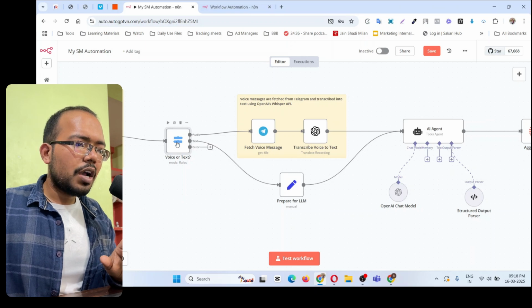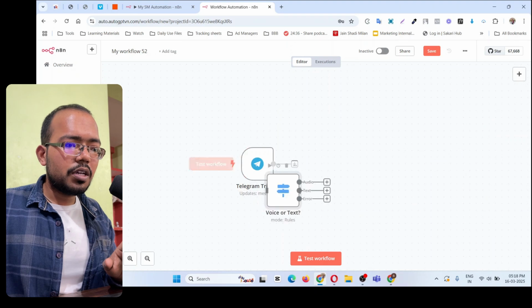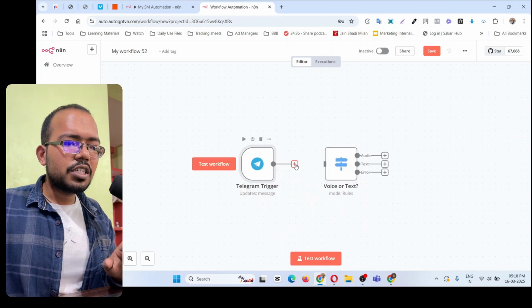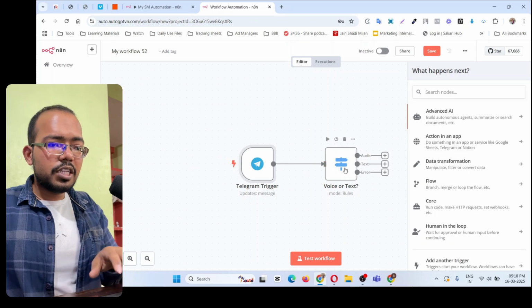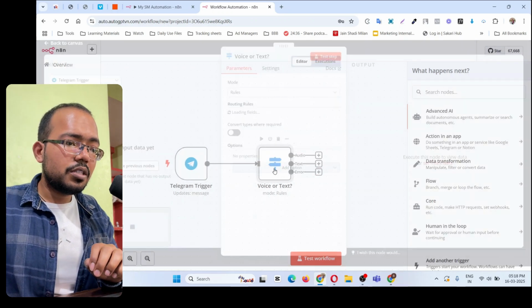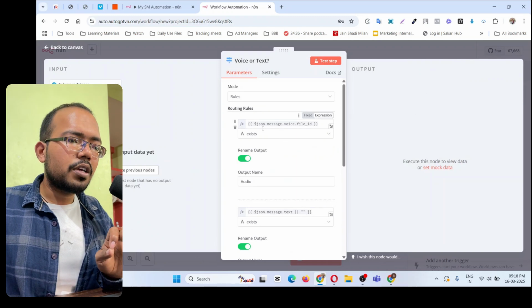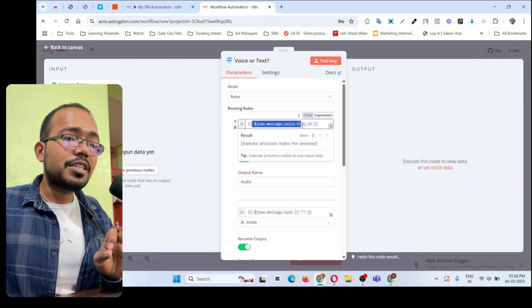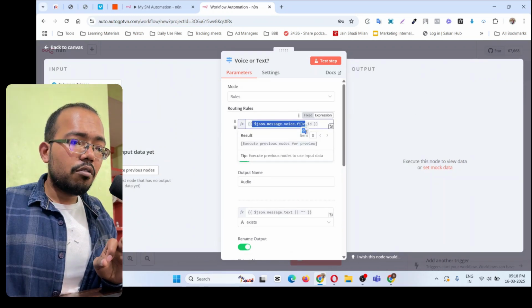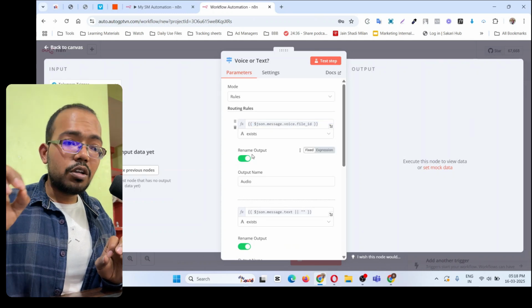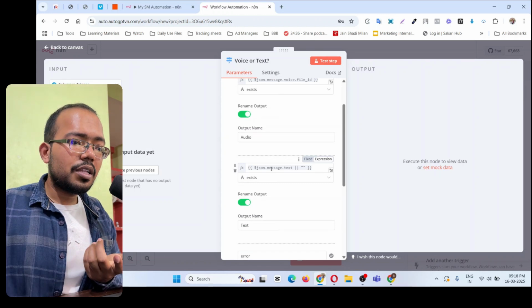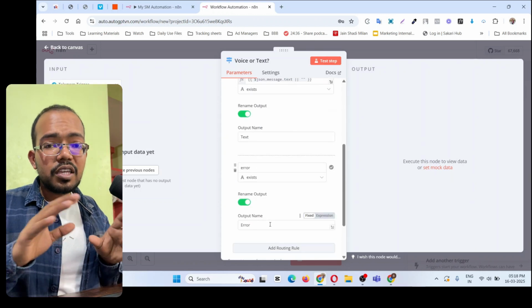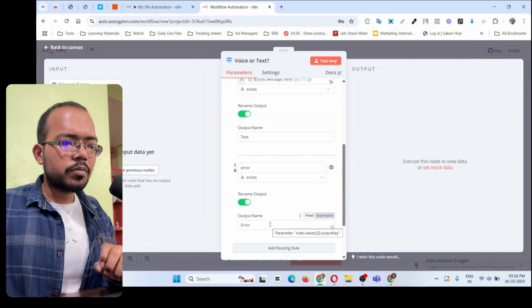So what I will do, I will simply copy this, okay, and paste it over here. You can search it from here. Okay, so now just connect this, double click on this, and there is a simple code over here. What it is saying: if the message is in the voice format, then the output should be the voice, audio. If the message exists in the text format, then the output should be text. And if nothing exists, then it should be error.